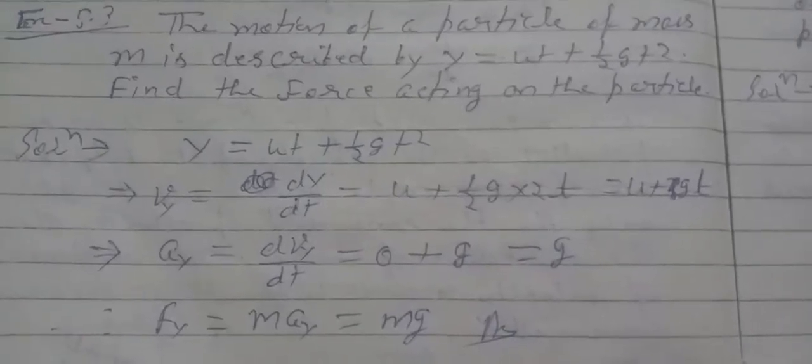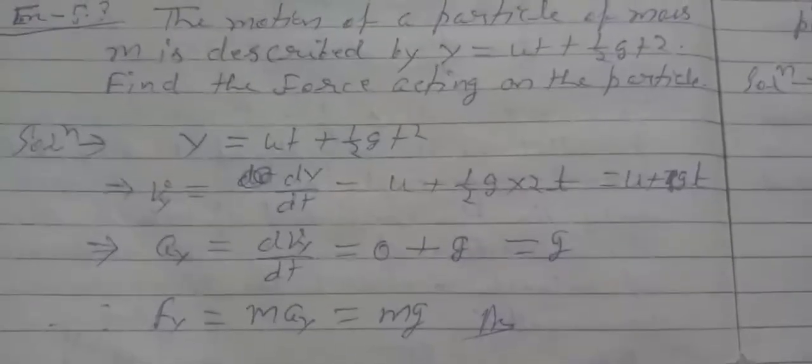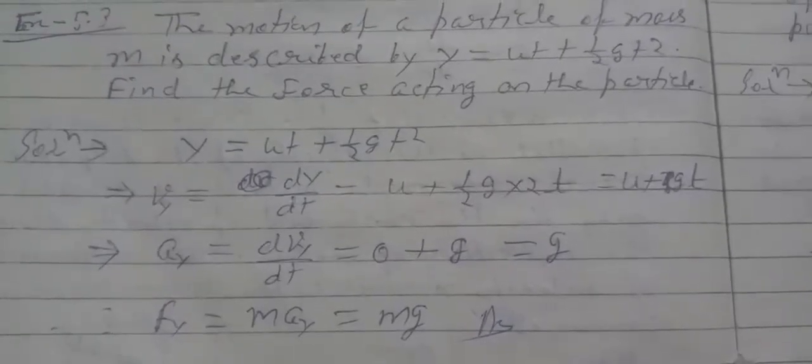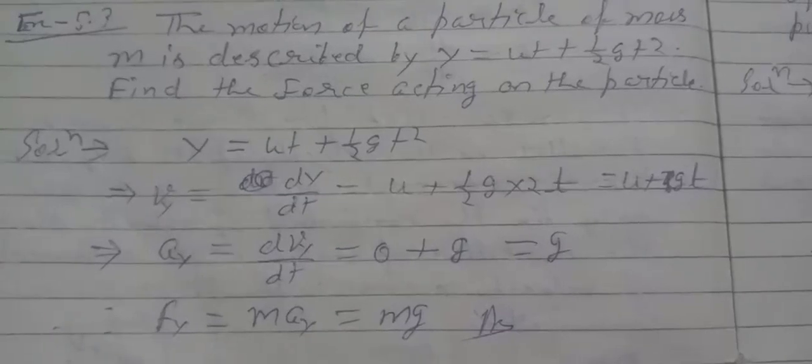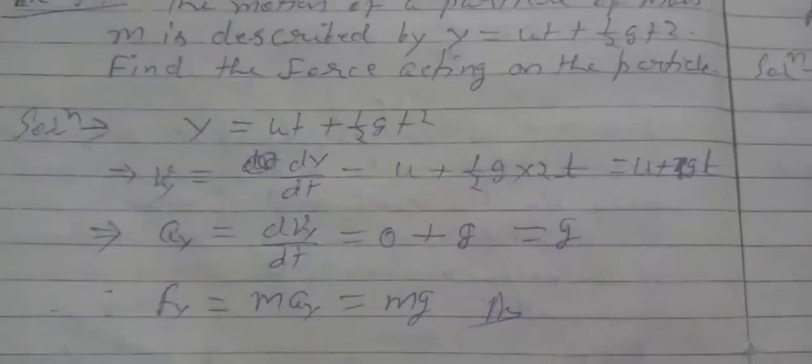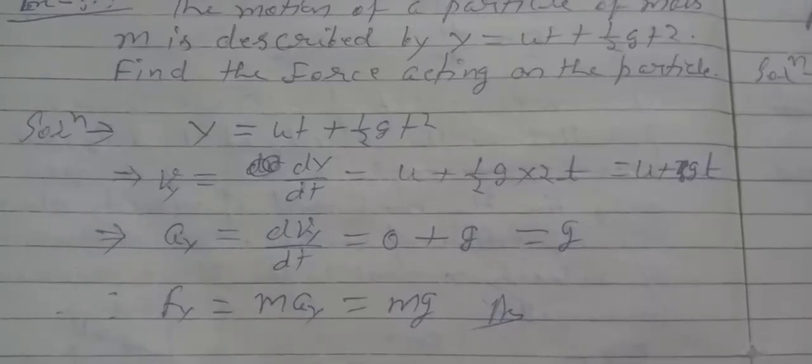This implies ay. Now we can calculate ay, that is acceleration along y direction, dvy by dt equals 0 plus g equals g. Hence force along y direction Fy equals m into ay equals mg. Answer.